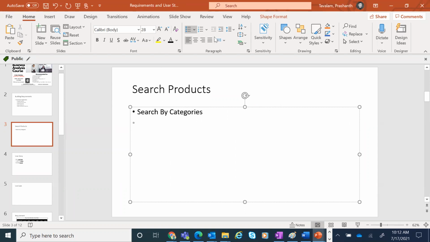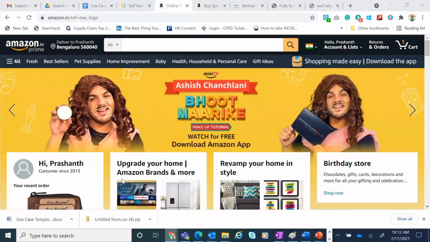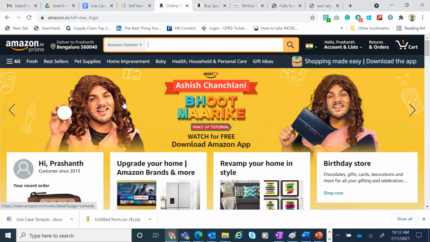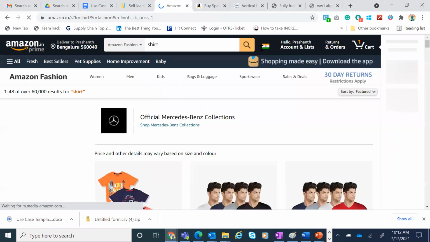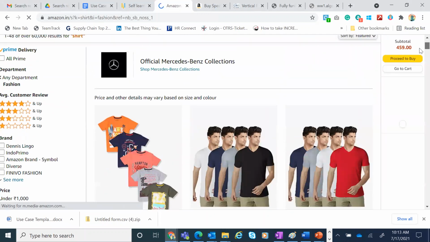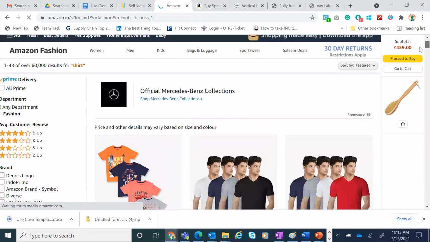Under search by categories, we're going to break this into what else can we do? Can we deep dive a little more under categories? Let's say I picked Amazon fashion. And I clicked shirt. What should I see? I should see the search with the sort feature.